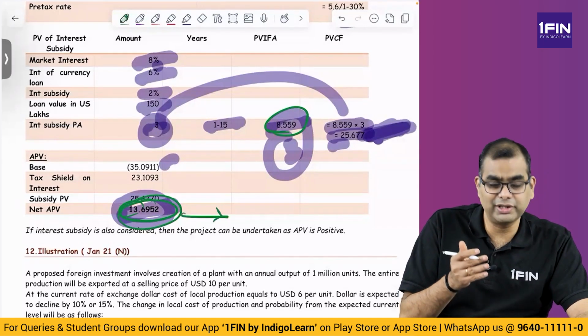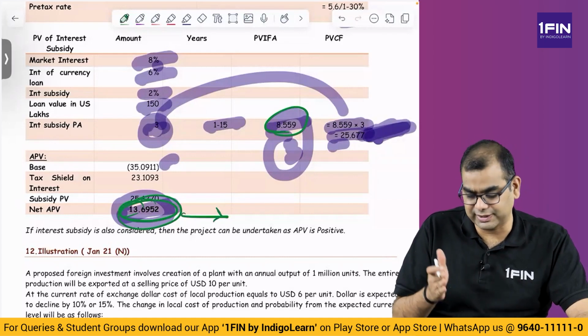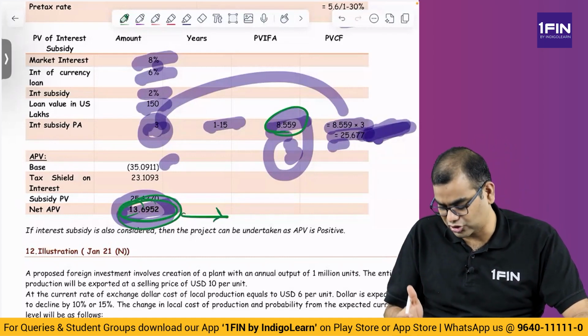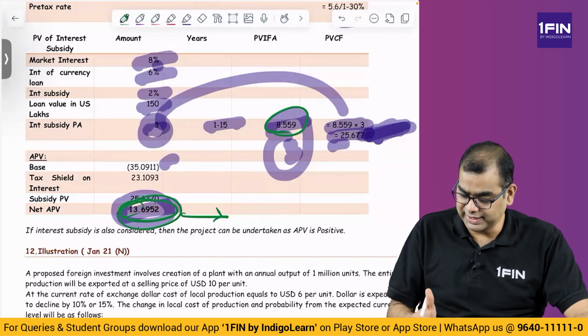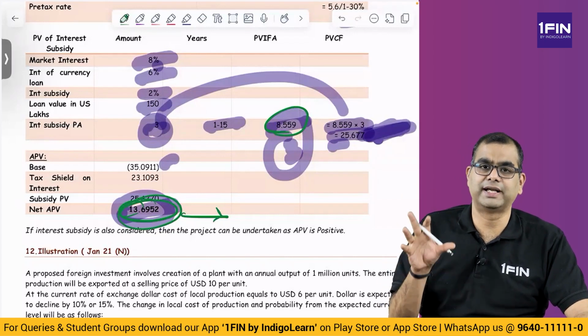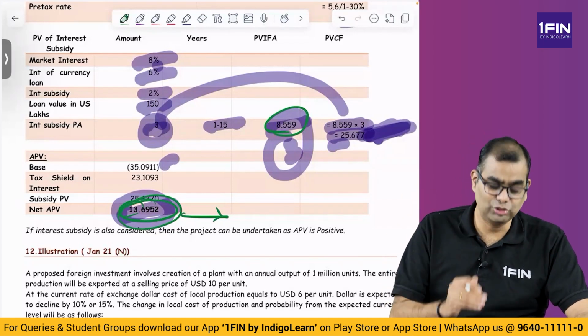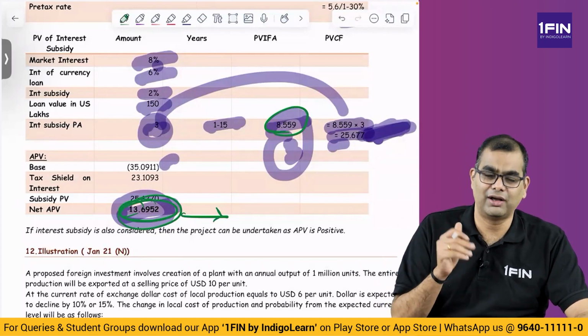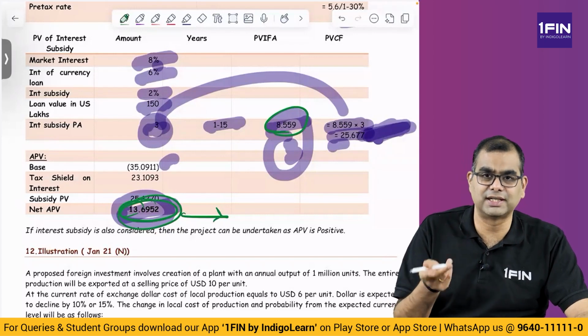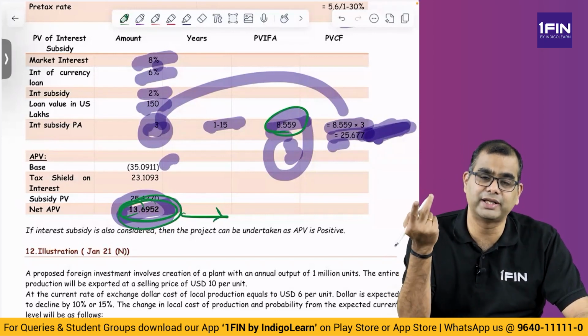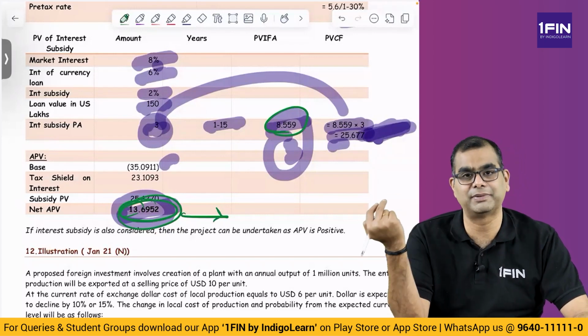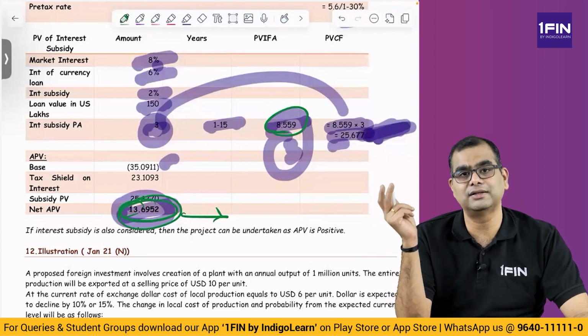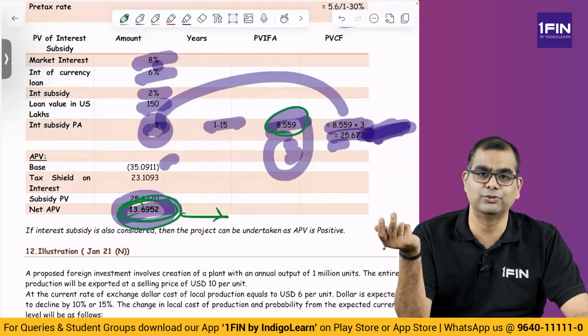When you compute the three elements independently, operating cash flow, tax shield, subsidy, or tax shield plus subsidy together taken as value of debt financing, when you do this, you get the benefit. Now, some of you may wonder, sir, how did this benefit suddenly come out? Boss, you are discounting a 6% interest by 8%. That is why the debt has a positive value.